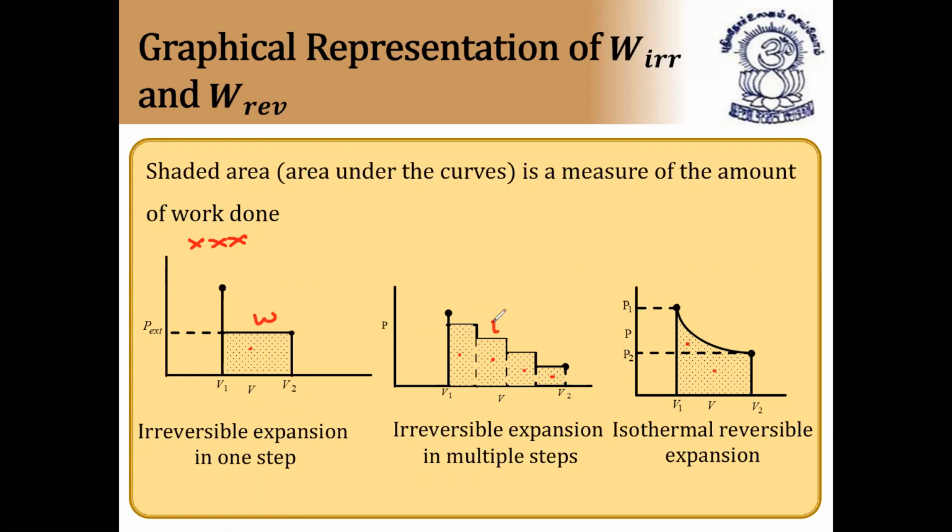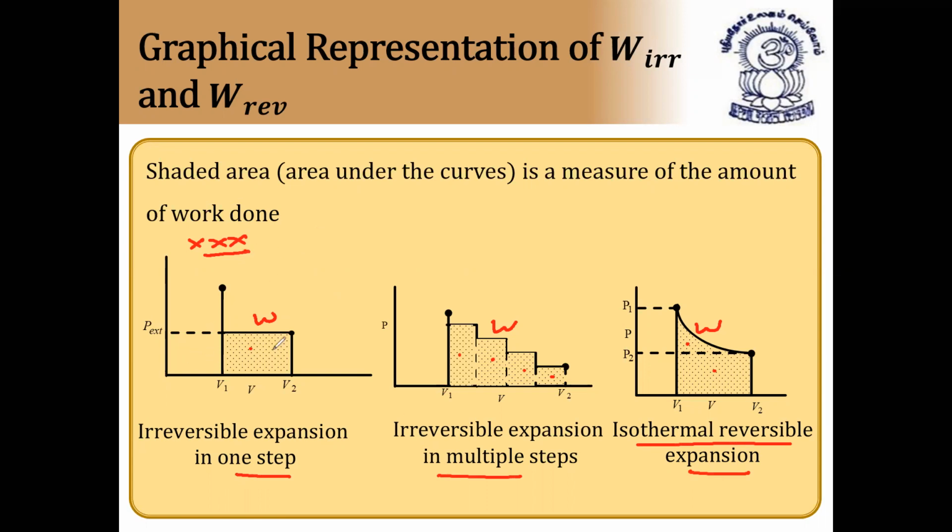I hope these are clear. So these graphs are also important. It is the graph for work done in irreversible expansion in one step, irreversible expansion in multiple steps, and isothermal reversible expansion in one step or multiple steps. So this is the concept. I hope it is clear. These graphs are important, so please note them down in your classworks.